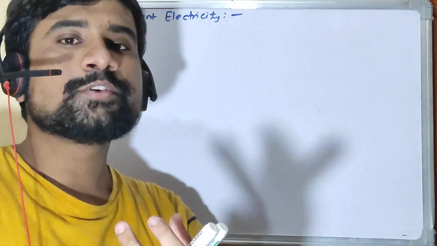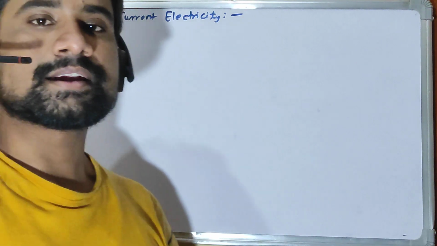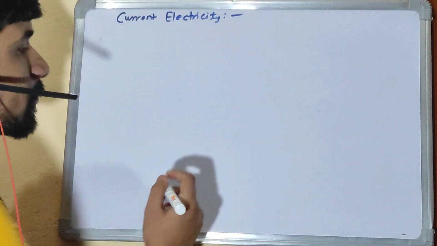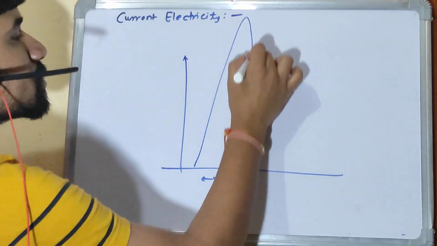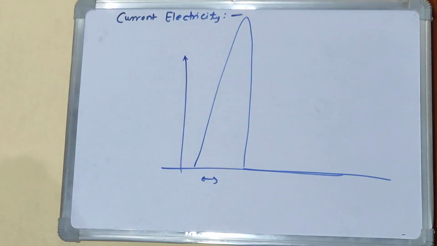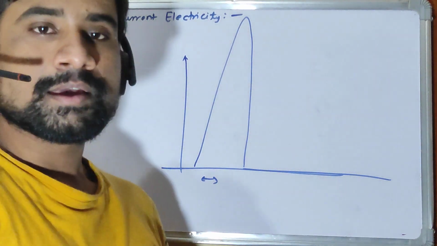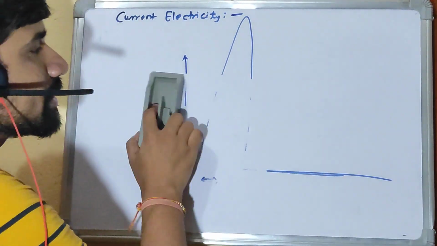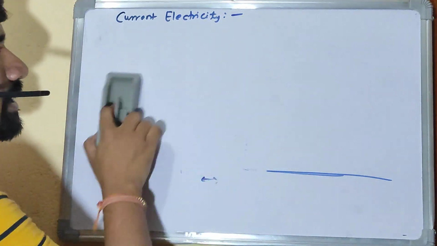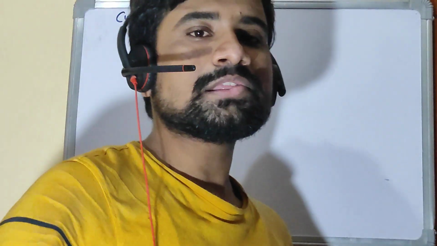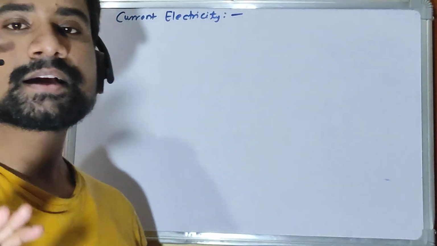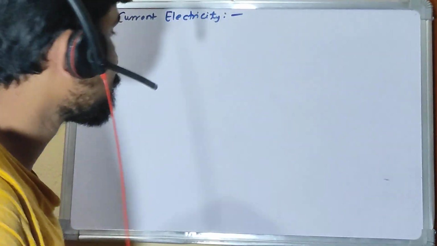But lightning we will not talk about. It's not about the steady current. It is like an impulse, right? For a very short amount of time, there is a huge charge and then it falls down to zero. But in normal devices, normal appliances, you would have experienced electric shocks and all that. All those are because of steady electric current. So in this chapter, we will talk about steady electric current, right?